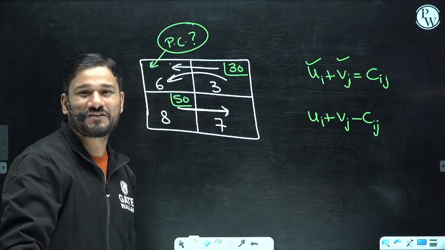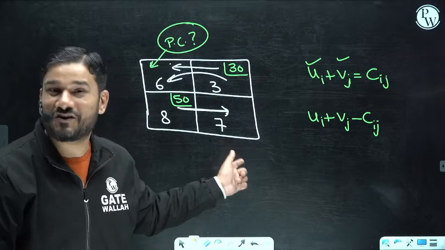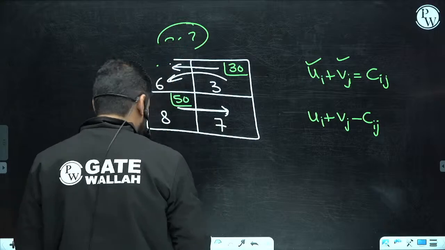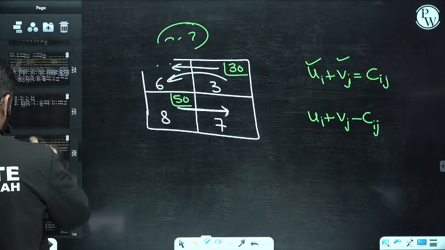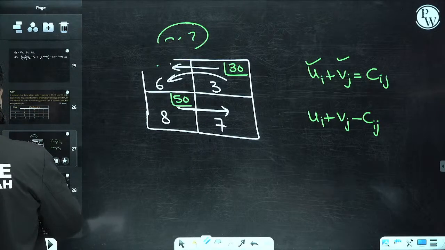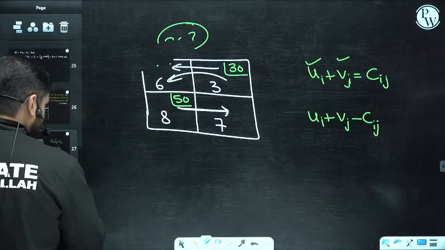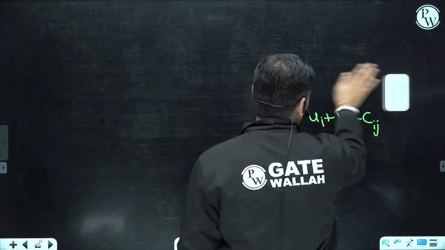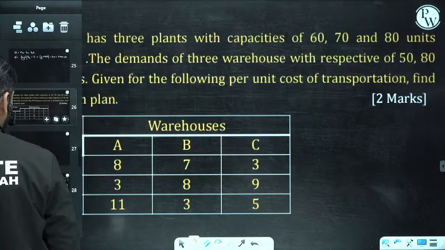I am going to discuss this kind of trick in the next question. Just by seeing the data, you can say it is really interesting how we can easily find out the optimal answer. So now you and me both are going to enjoy the question.